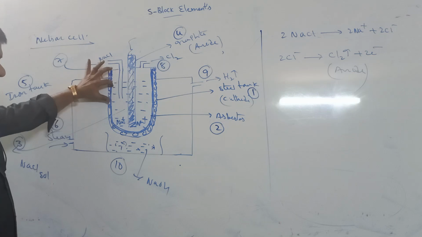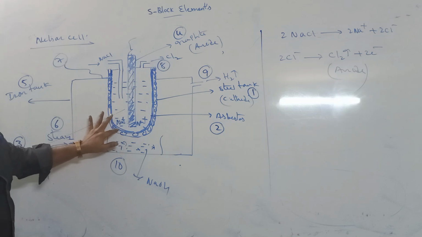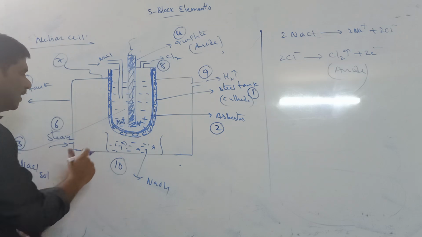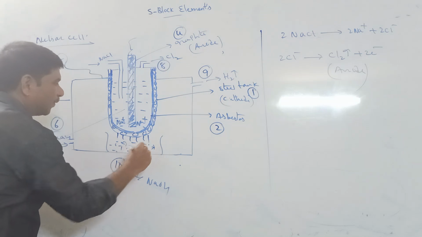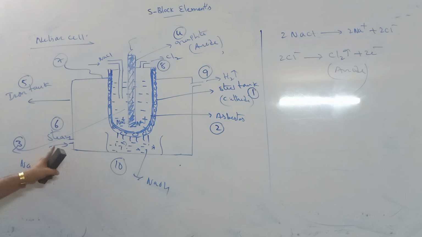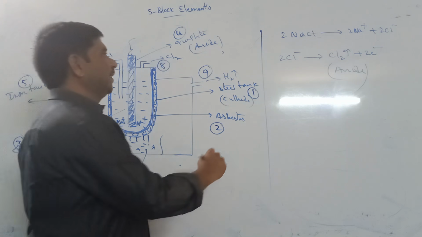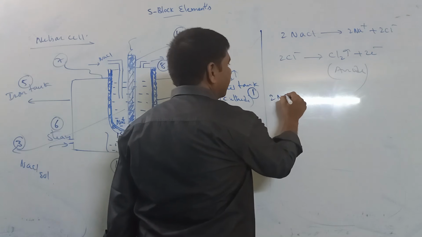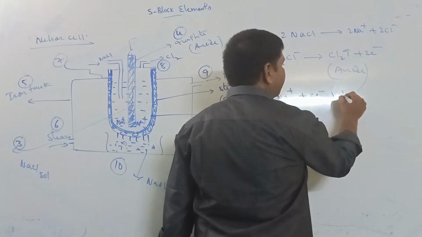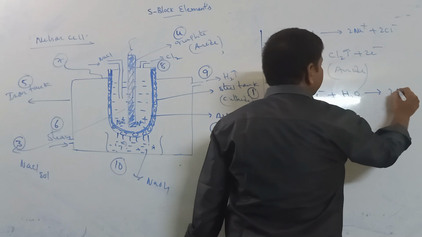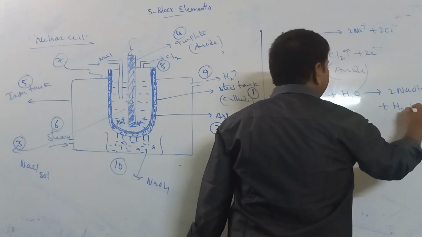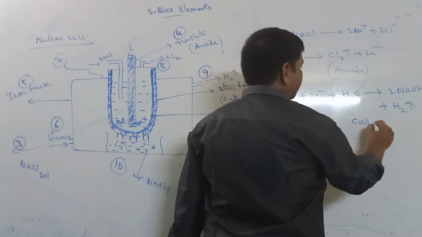During electrolysis the asbestos lining is melting, and these Na+ ions pass through the perforated holes. As the Na+ ions fall down, and steam is passed at the same time, these Na+ ions react with steam and form sodium hydroxide and hydrogen gas at the cathode.